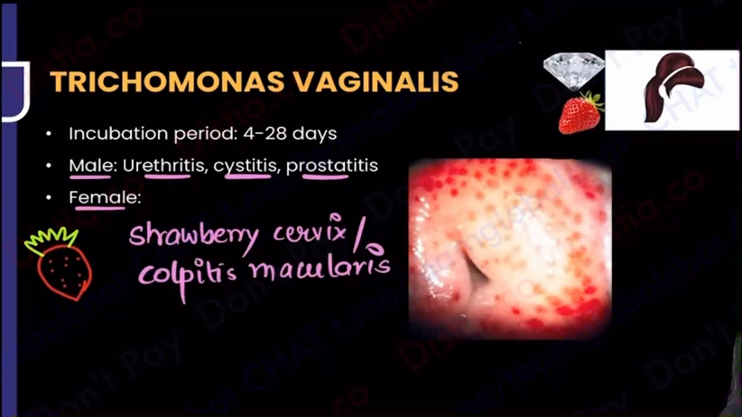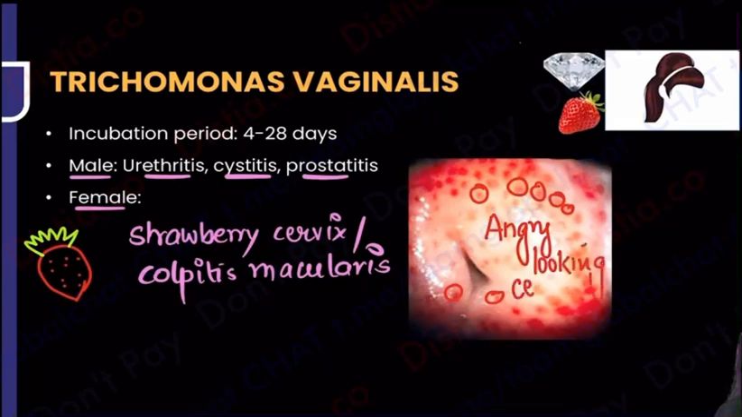And what is strawberry cervix? You'll say, ma'am, there are these red dots. So that is why some gynecologists say that the red dots look like an angry cervix, because red color is for anger. So it is going to be the angry looking cervix that you have. Now, do you see on top of the strawberry, what is that green color leaf? Every strawberry on the top has that green color leaf. So that is how I've learnt it.